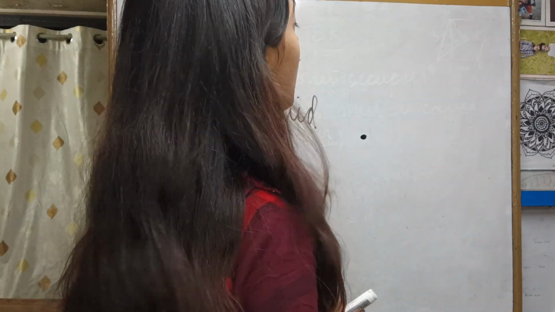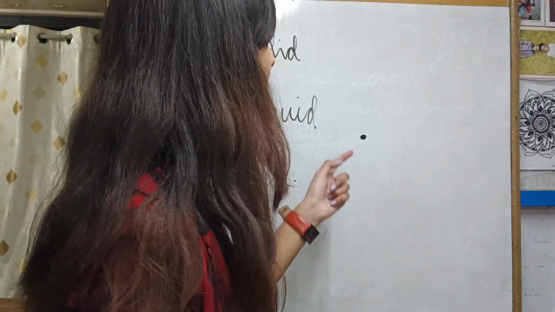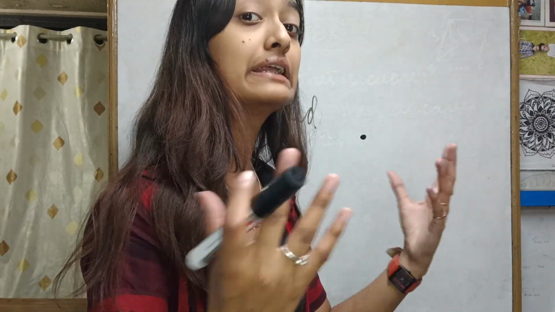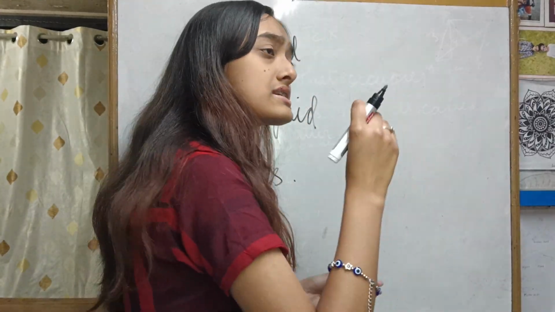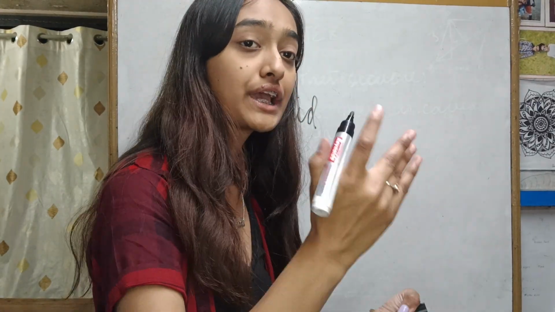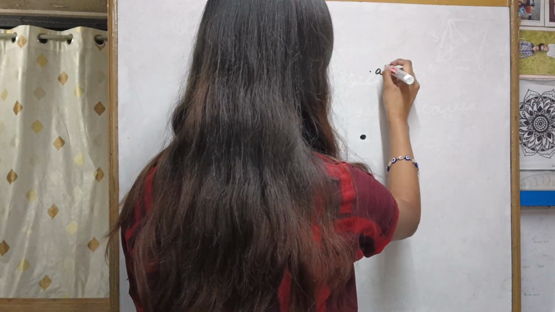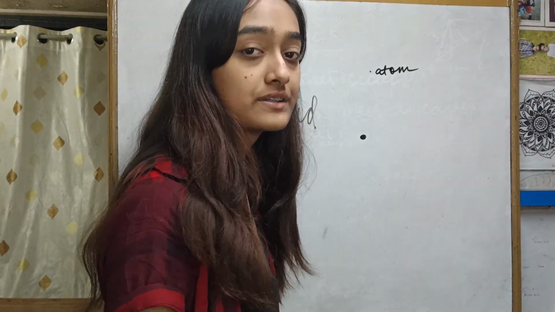Okay, and molecules are the reason why these three things, solid, liquid, and gas, have their shape and their properties. It is derived from the molecule. In this dot we will be finding many more molecules. Okay, and this tiniest particle which cannot be broken anymore is called an atom. An atom is so small that you cannot even imagine it.